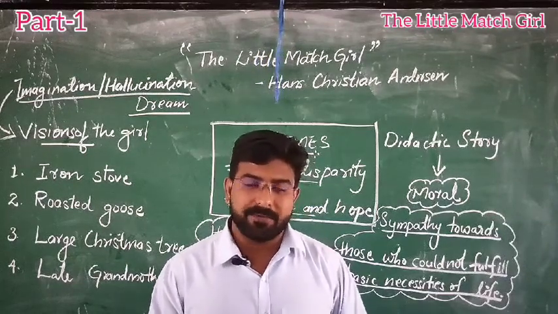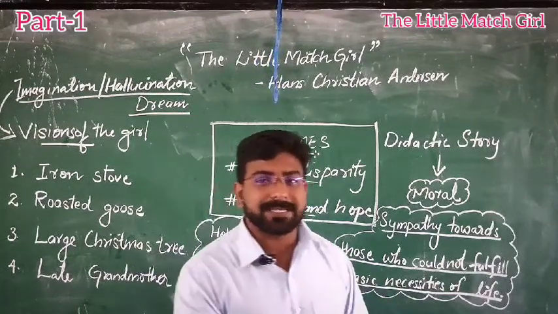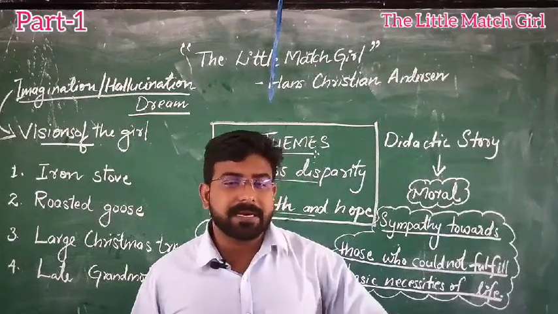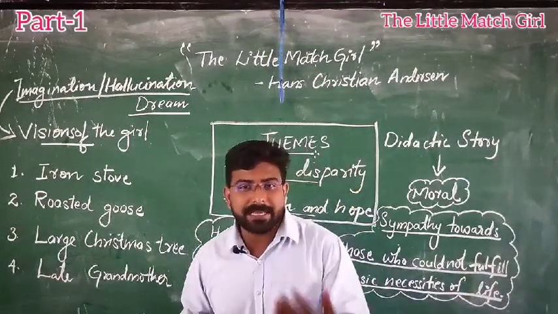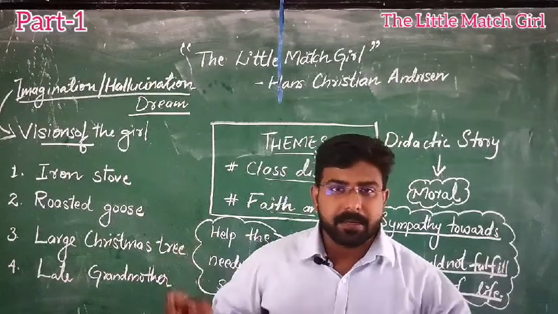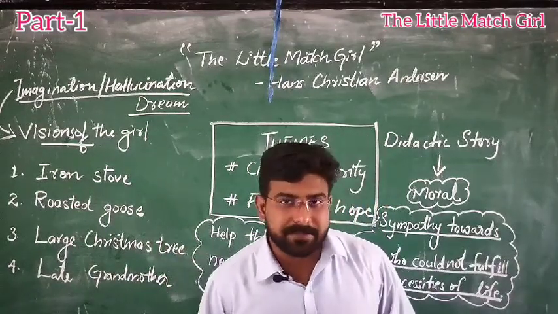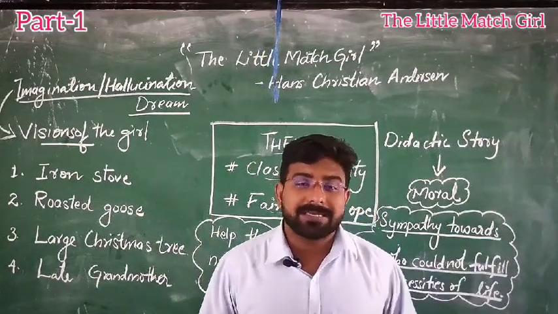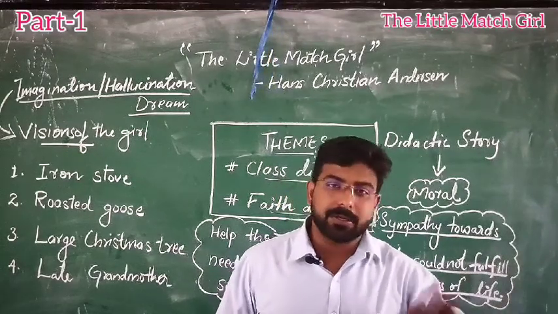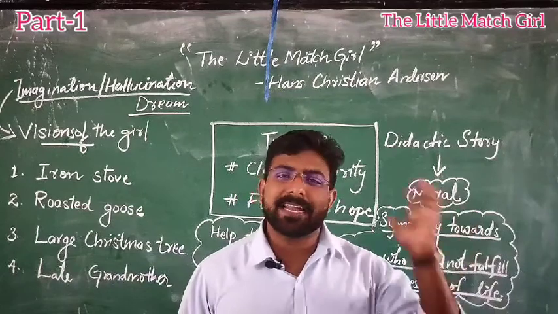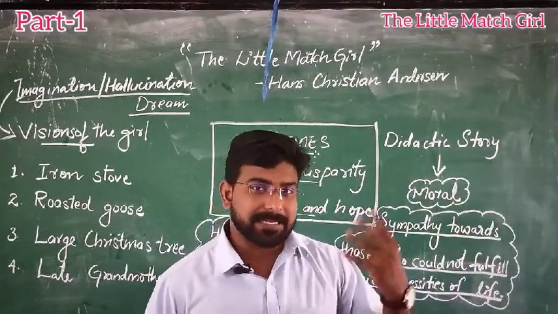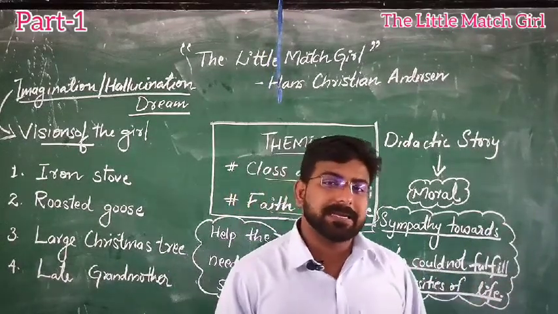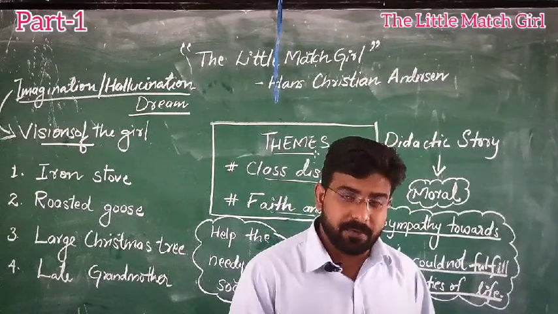And what happened to that footwear? When the girl was crossing the road, the carriages were moving fast. So to save herself, the girl ran across the road. And while running across the road, the slippers slipped away or were thrown away from her feet. One of the footwear is lost. The other footwear was taken away by a boy on the roadside, and he ran off with that slipper. And he was making a comment: he will make a cradle with the girl's slipper when he gets married and has a child.